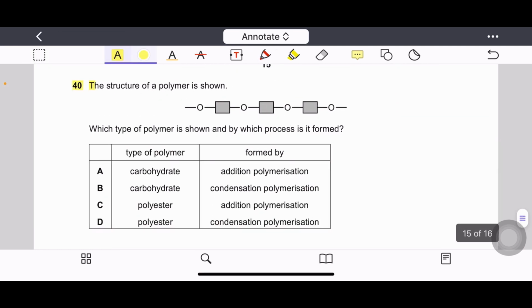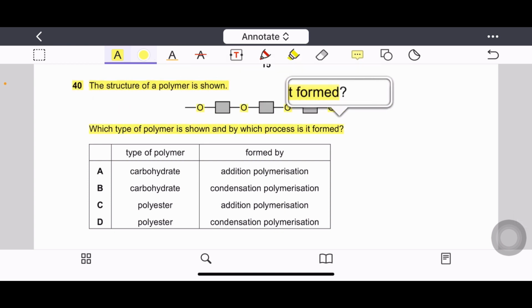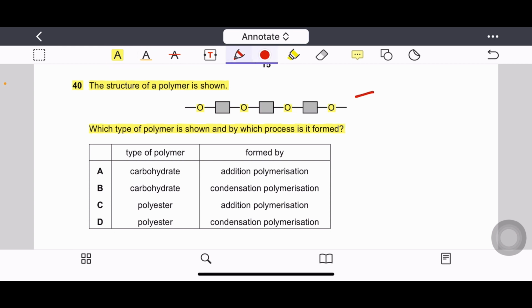Question number 40. The structure of a polymer is shown. Which type of polymer is shown and by which process is it formed? This is a polymer of carbohydrate and it is formed by condensation polymerization. Right answer is option B, carbohydrate and condensation polymerization.